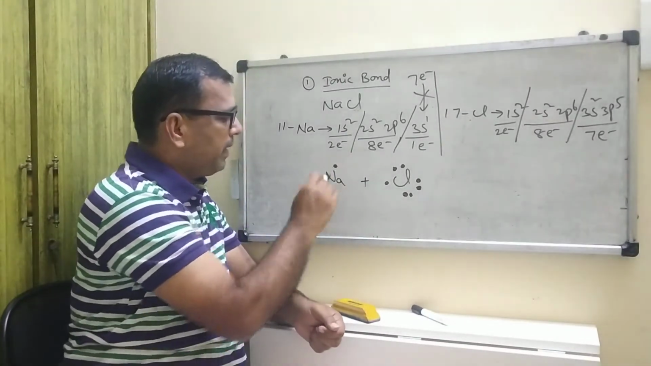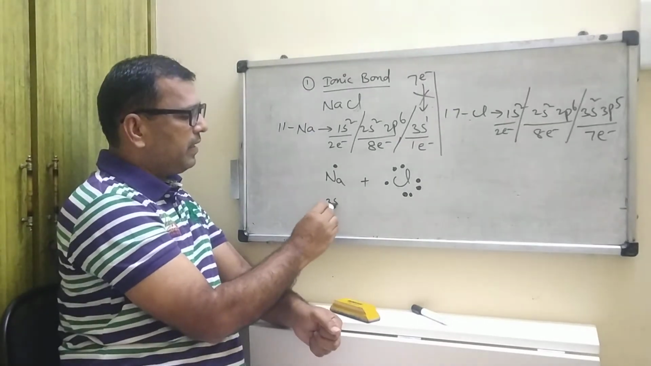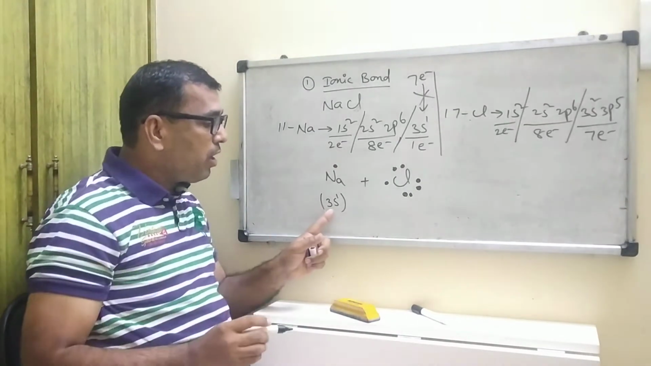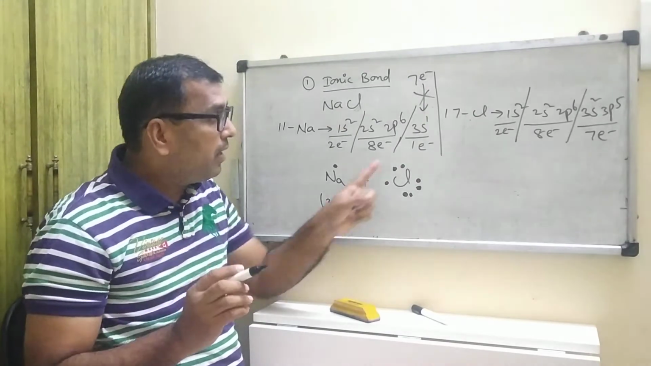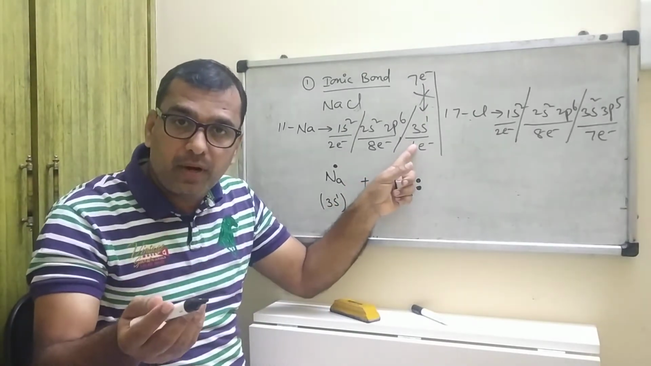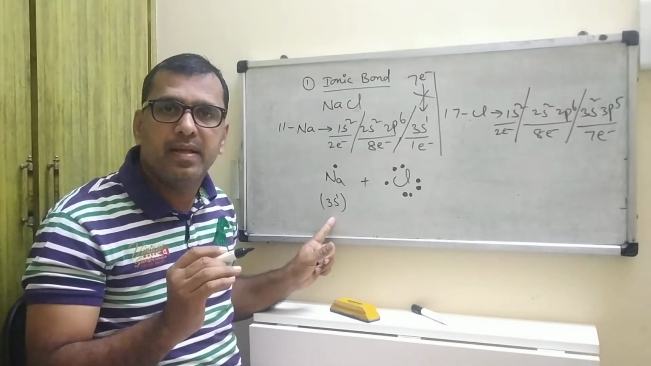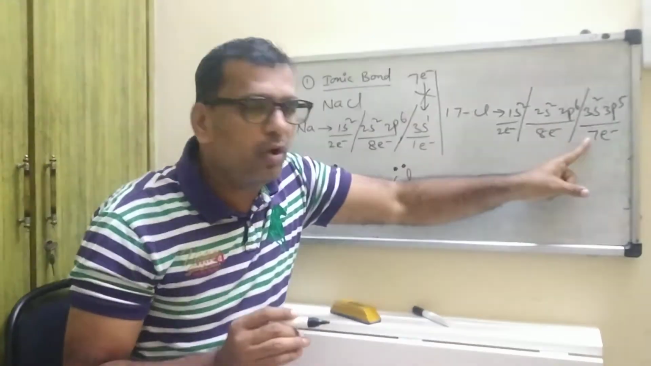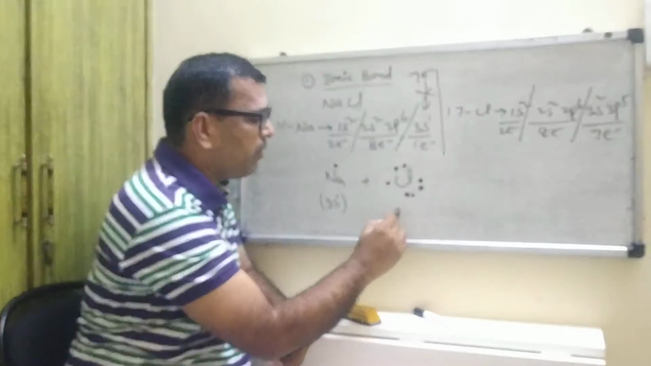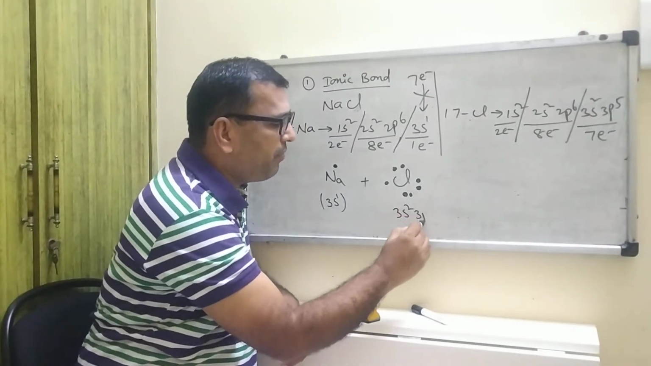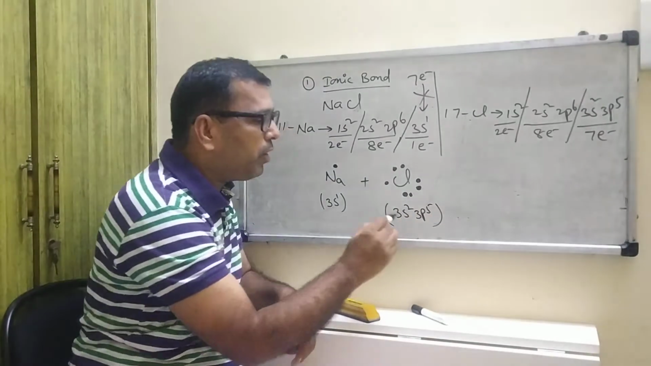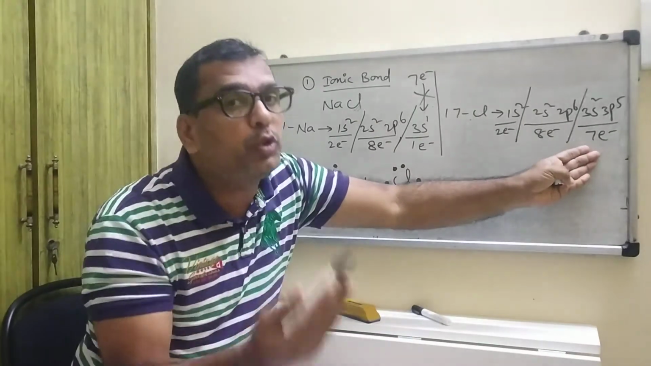So now here the electronic configuration is 3s1. Why are you writing only 3s1? Because it will take part in the chemical bond formation. So that is why I am giving importance to the sodium atom. Then what about chlorine? Chlorine contains 7, so here I would like to write 3s2, 3p5. I am giving more importance to the valence shell, the outermost shell.